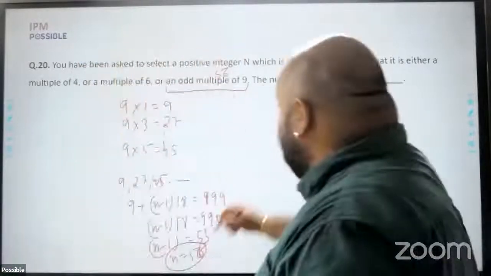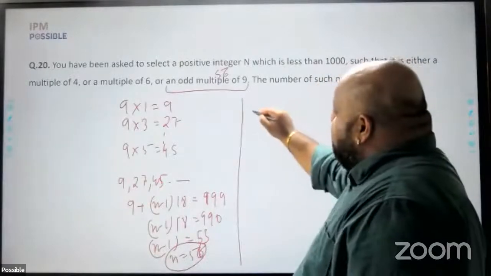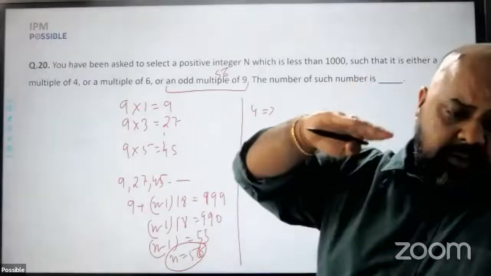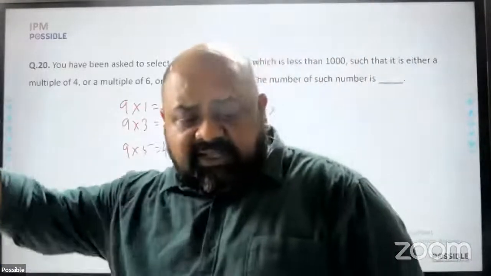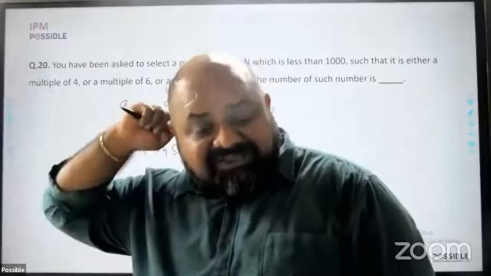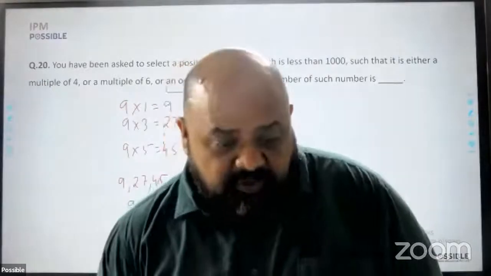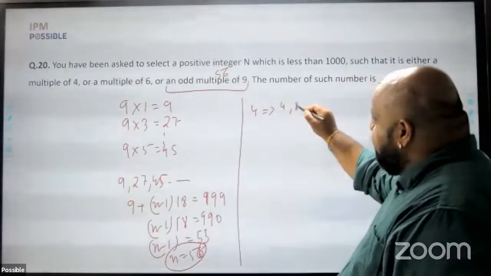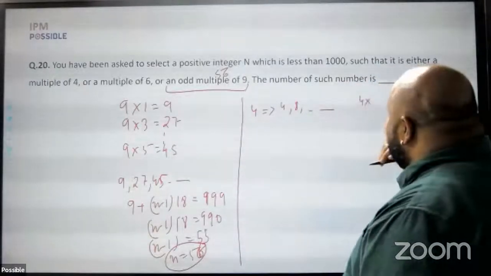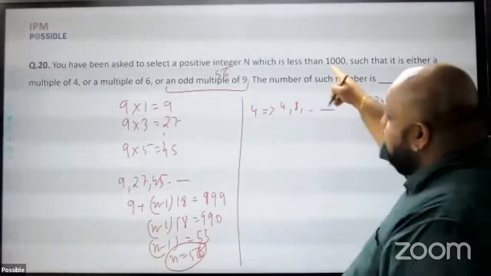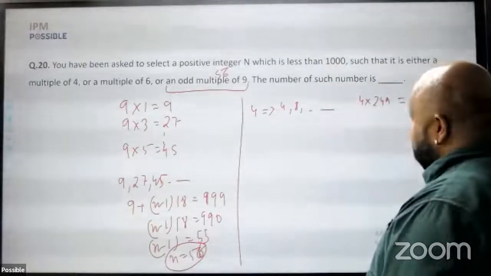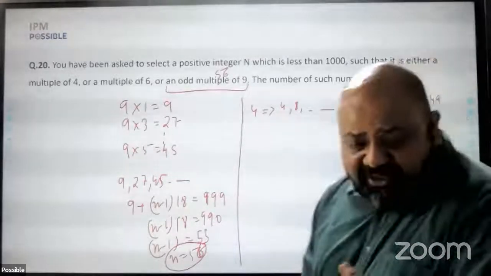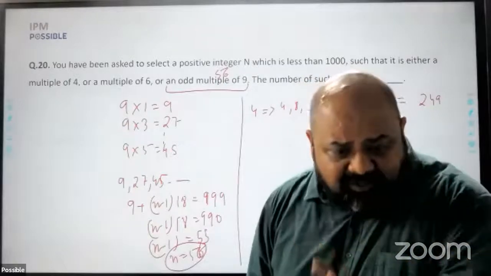How many multiples of 4 first of all? Multiples of 4 would be 4, 8, 12, 16, 20, and so on. The last number, which is less than 1000, will be 4 into 249, because 4 into 250 is 1000. So from 4 till 4 into 249, which is 996, these will be the multiples of 4. So I'll get 249 such numbers. Basically, I'm just dividing 999 by 4.